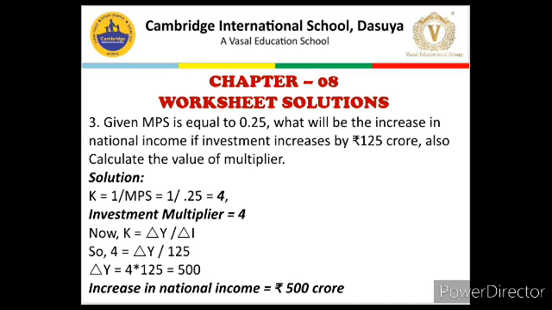Now we will use the second formula of the multiplier, which is K is equal to delta Y upon delta I, and we put the values. So 4 is equal to delta Y, which we need to find out, upon 125. So delta Y will be 4 multiplied by 125, cross multiplication, which is equal to 500. So the increase in national income will be rupees 500 crore if, with a multiplier of 4, investment is increased by 125 crore.